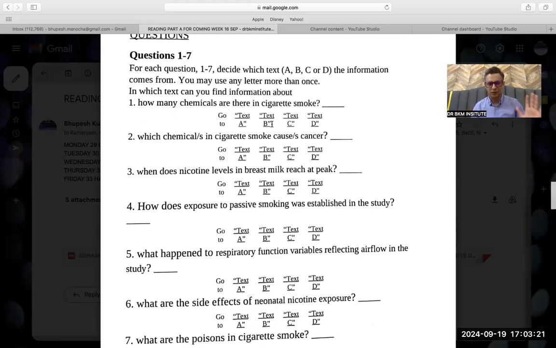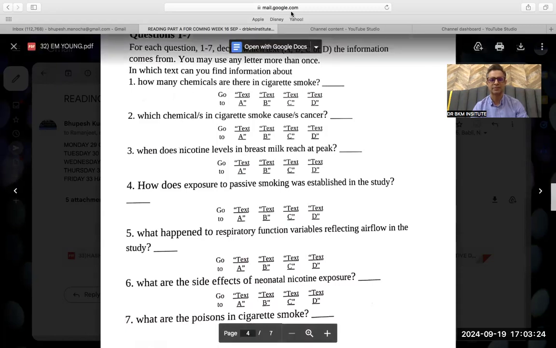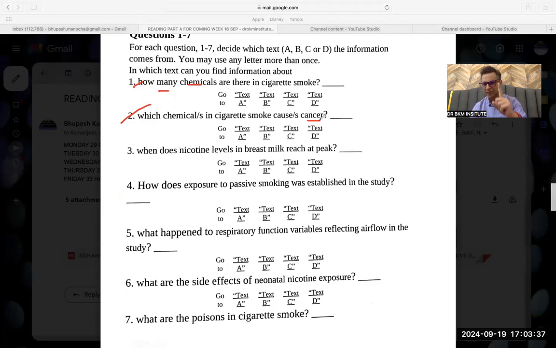Easy questions first. What do I mean? You will read questions 1 to 7. I have not done this reading before. First: how many chemicals are there in cigarette smoke? Chemicals, number. Which chemical causes cancer? Now I have two keywords, chemical and cancer. Nicotine levels in breast milk at peak: three keywords. Keywords means the words which I can remember. It's nothing special. In the first I remember chemical, in the second chemical and cancer, in the third nicotine levels.